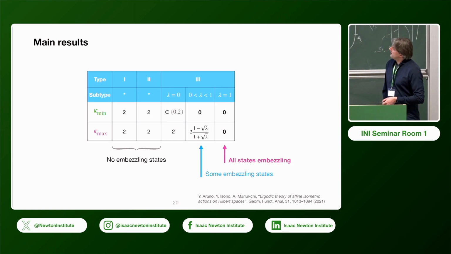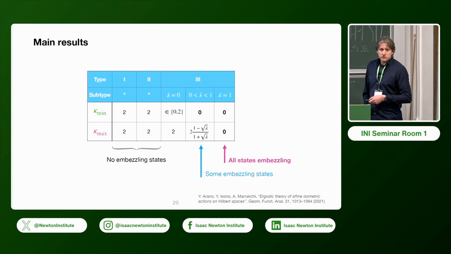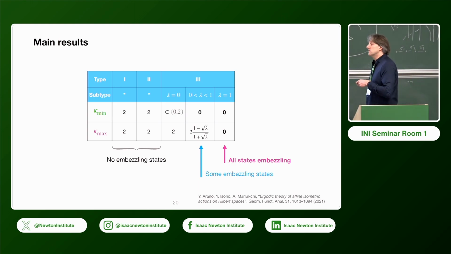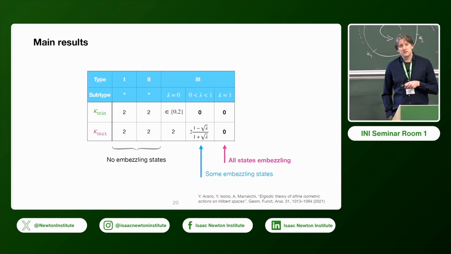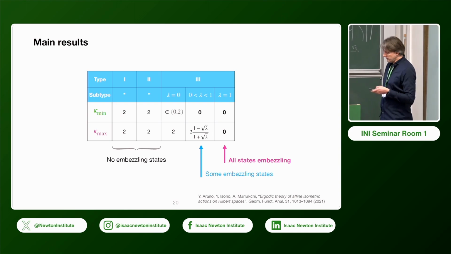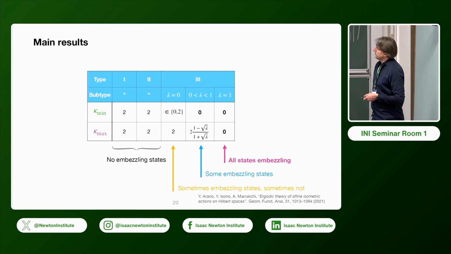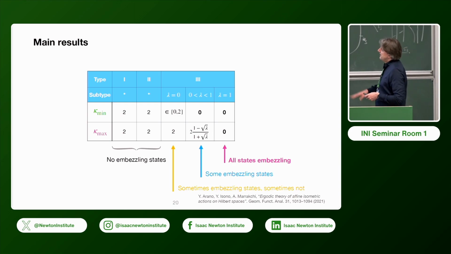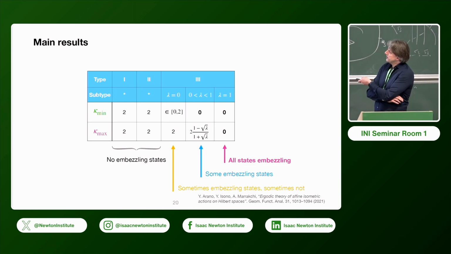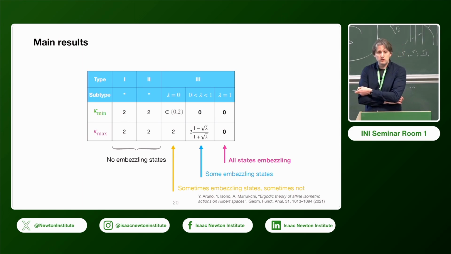And now we also get an answer to our third question. So in the type 3_1 case, we get also that the kappa max is 0. So actually for these types, every state is embezzling. Every normal state on that von Neumann algebra is embezzling. And in the type 3_0 case, the situation is a bit more complicated, but also interestingly, you can only get 2 possible values for the kappa min.